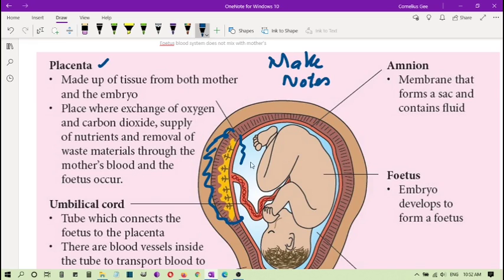Basically this is the structure. They give the nutrients and oxygen to the fetus, as well as any waste product from the fetus is also removed through here. Now I must highlight to you that the fetus is developed independently. The fetus has its own blood system. The mother has her own blood system, and these two bloods do not mix.